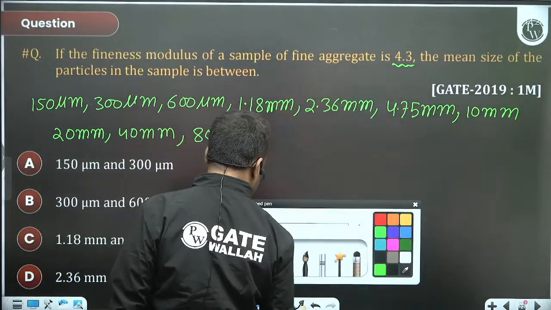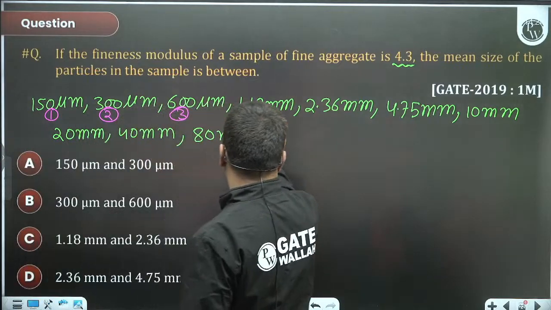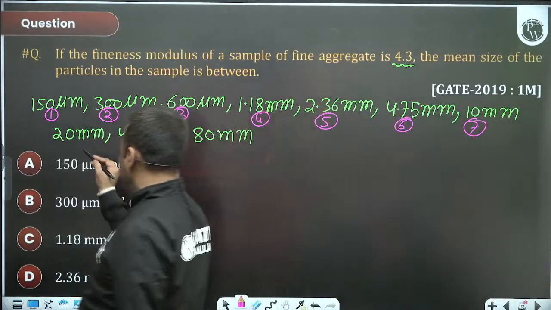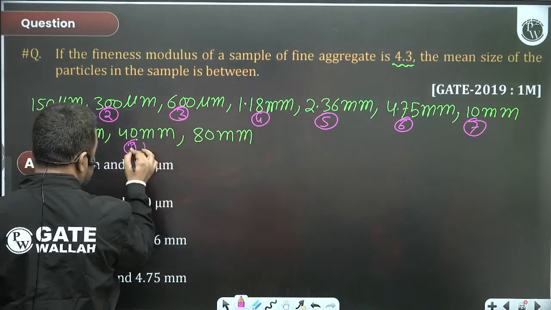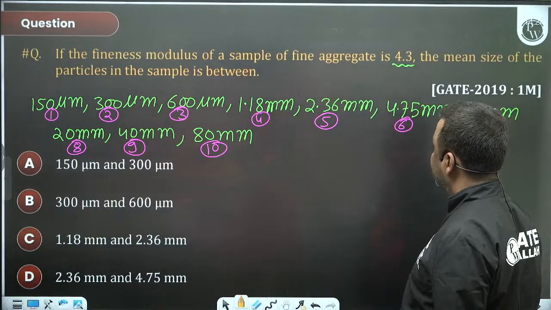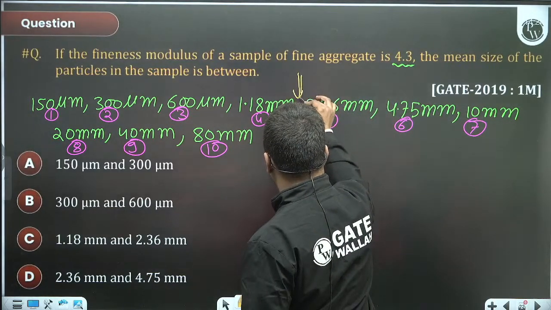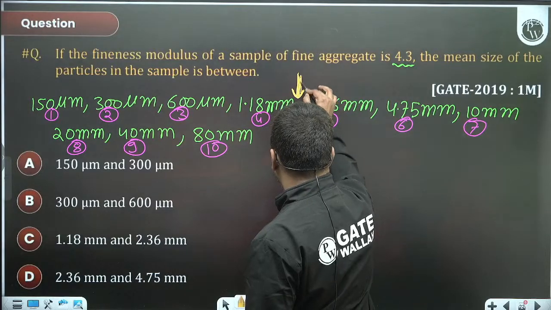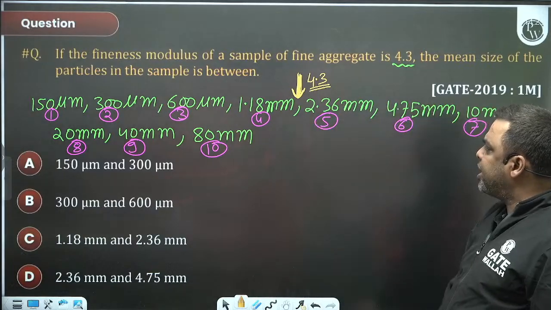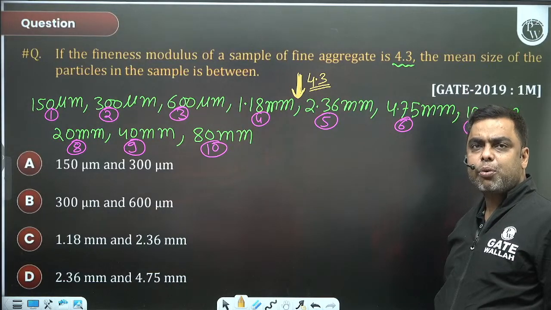Let's count once. First, second, third, fourth, fifth, sixth, seventh, eighth, ninth, and 10th. Now, as per the question, the fineness modulus is 4.3. So it will be somewhere between 1.18 and 2.36. So accordingly, what would the answer be?